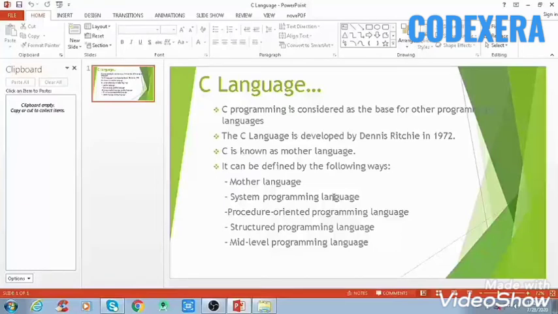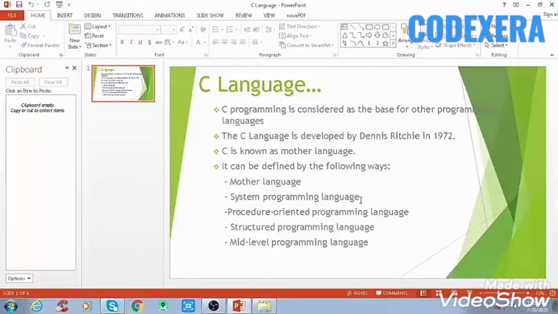It is generally used to create hardware devices, operating systems, drivers, kernels, etc. For example, the Linux kernel is written in C. It can't be used for internet programming like Java, .NET, PHP, etc. So here we can't use C language. So this was about system programming language.